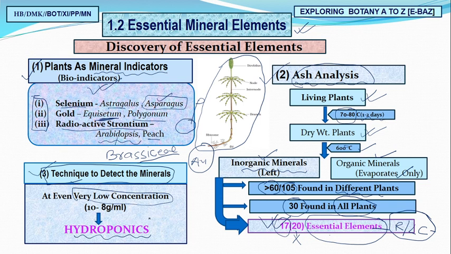So by hydroponics, we are capable of finding the important essential elements as well as their proper concentration. And this hydroponics is the panacea for all the scientists who want to culture plants and started the story of plant culture, that is tissue culture, to develop their MS medium in biotechnology.